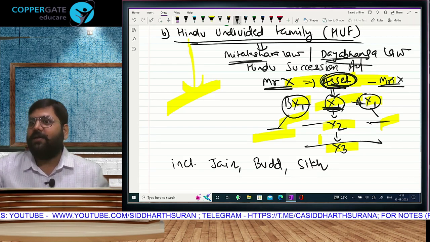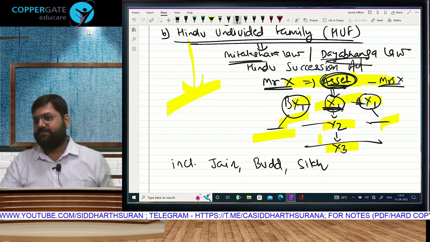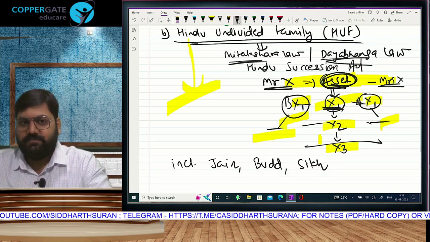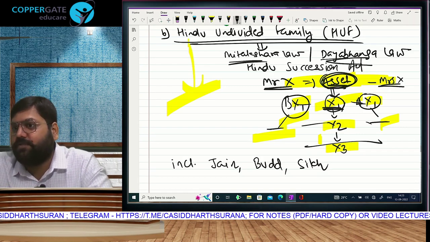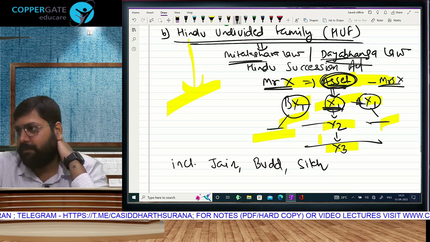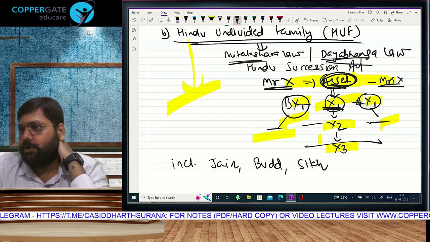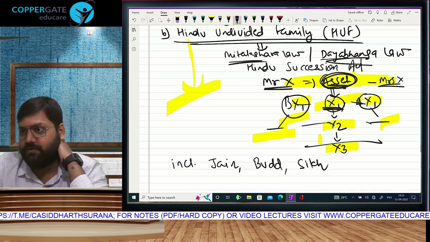Some are very happy, like some are like, sir, आज ही घर पे जाके सबसे पहले तो मैं HUF start करें. Because I will be able to save tax because of the HUF. So no, you can't. Let me be clear about that also. You can't. Today, घर पे जाके you can't open HUF.